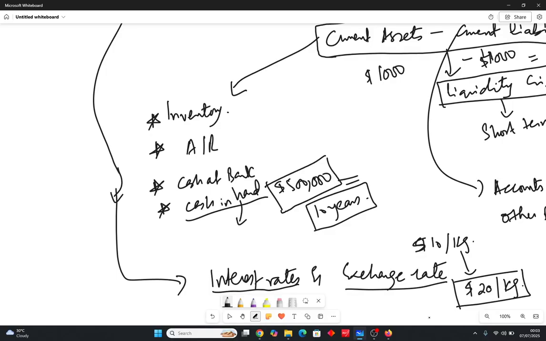Obviously you cannot eliminate the risk. If I give an example, if you're crossing a road, you cannot eliminate the risk. You can minimize the risk, but you cannot eliminate it. You look at the right hand side, you look at the left hand side, and make sure that no car or any vehicle is approaching when you cross the road. But the problem is that this cannot be eliminated. God forbid, if you're crossing the road and all of a sudden a car appears in front of you and hits you badly, it was not your fault, but it was the risk which cannot be eliminated at all. So ultimately this exchange rate risk cannot be eliminated. It can be reduced up to a certain minimum level.